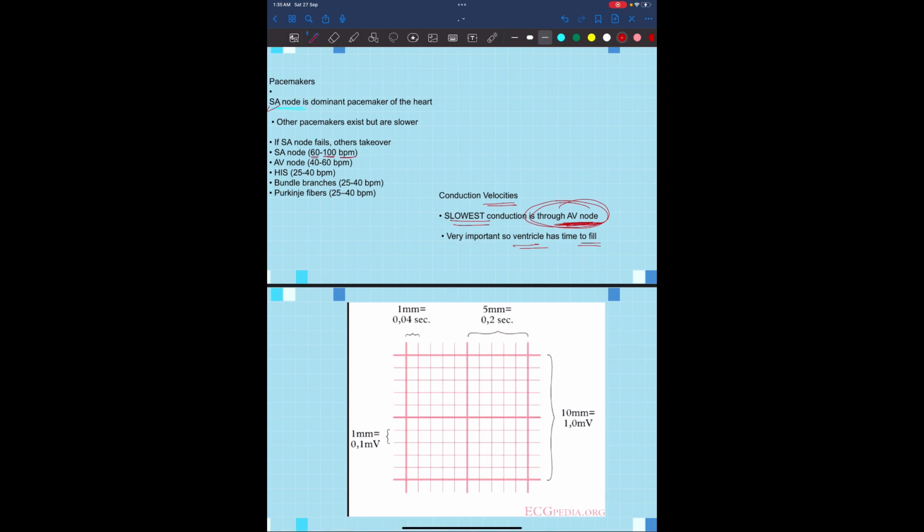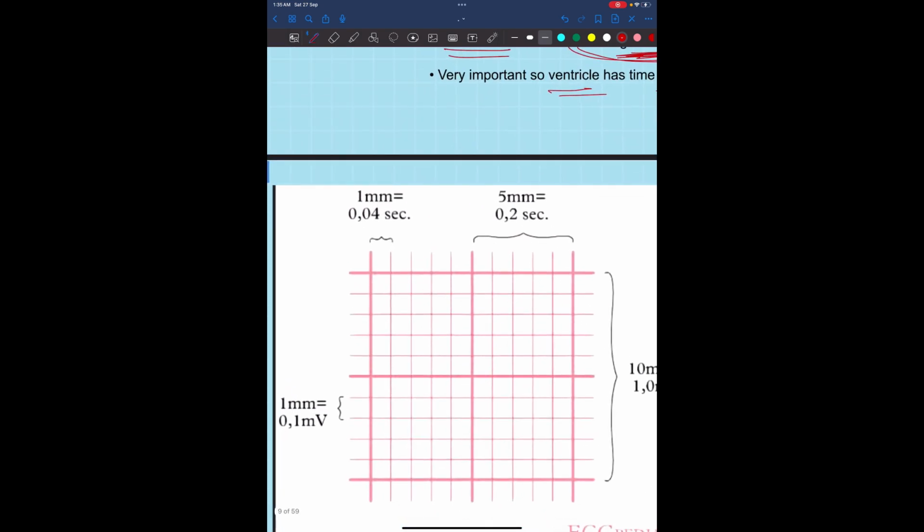Now, before going to the ECG, you also need to know what the ECG is made of, or how you are going to read it. These boxes can be seen in the ECG. What you need to know is that each small box is 0.04 second, and 5 small boxes make one big box, which is 0.2 second. So 5 big boxes will be 1 second.